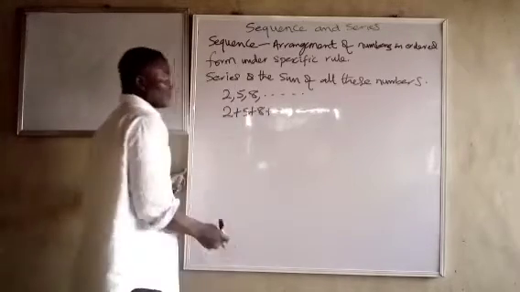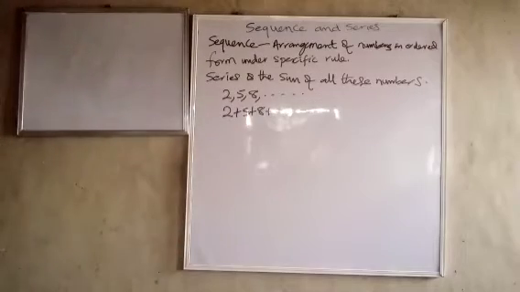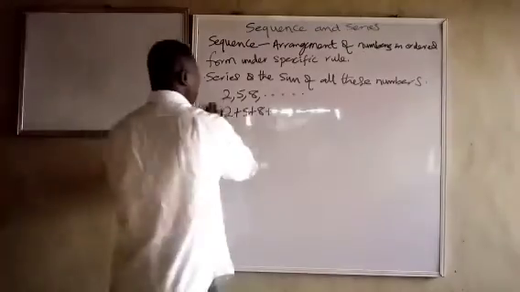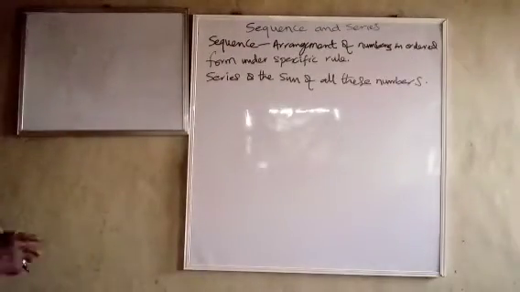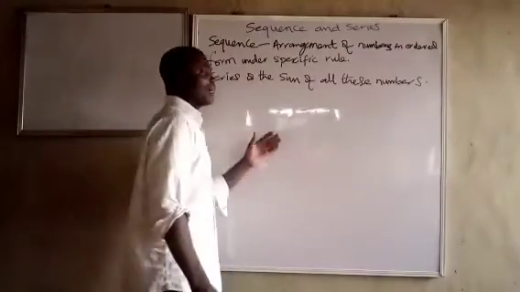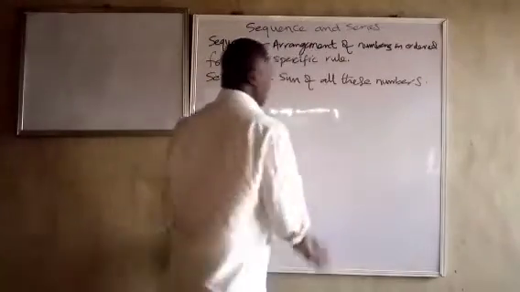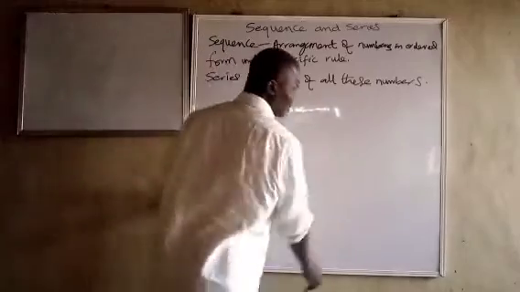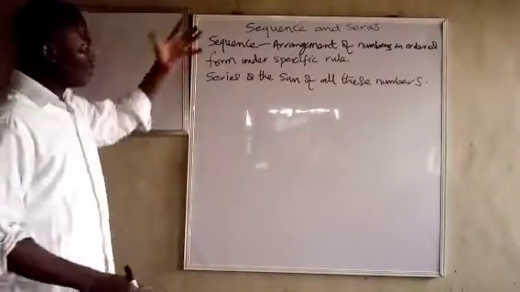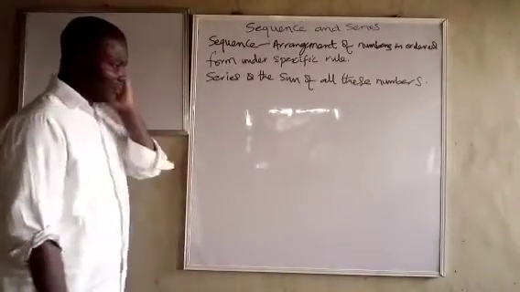Now, why are we studying sequence and series? The first one I explained to you is arithmetic, that is the basic. They will give you the numbers to a certain stage and ask what the next one will be, or they might give you a set of numbers, remove some, and ask you to fill in the missing numbers. But in this instance, we are not just doing that.